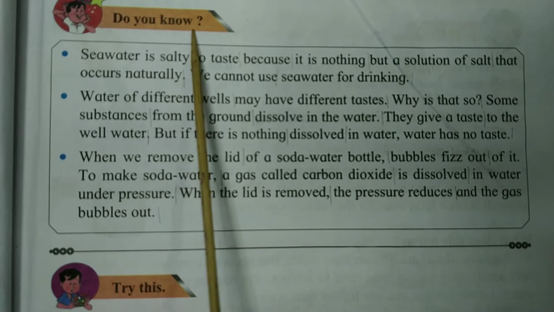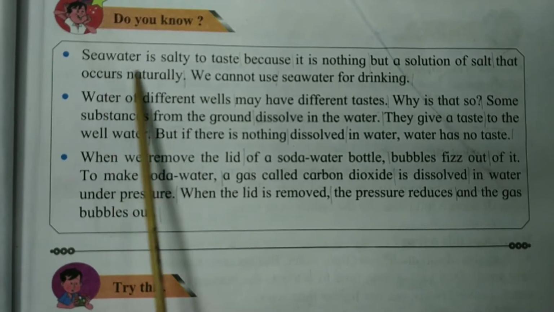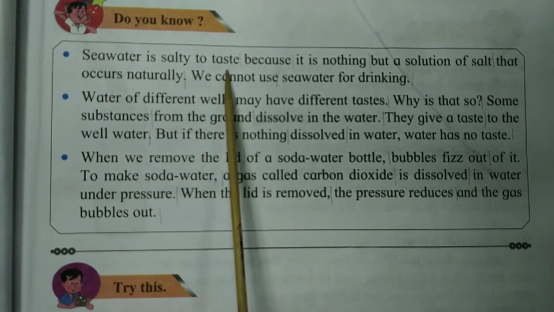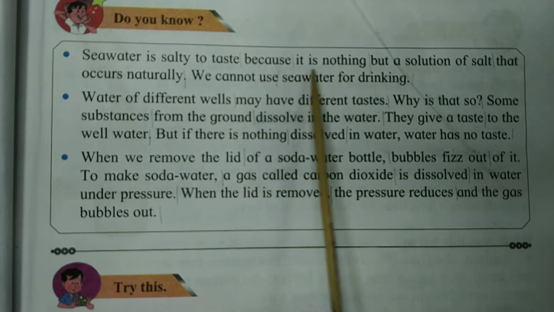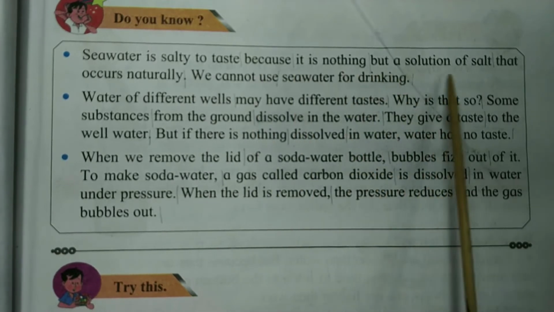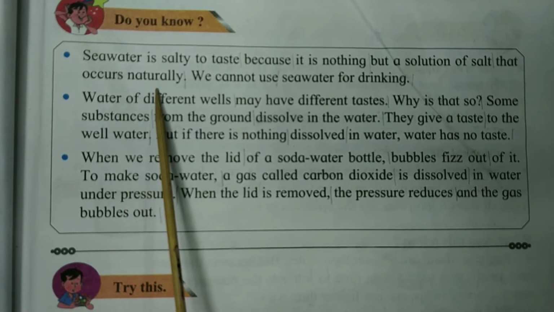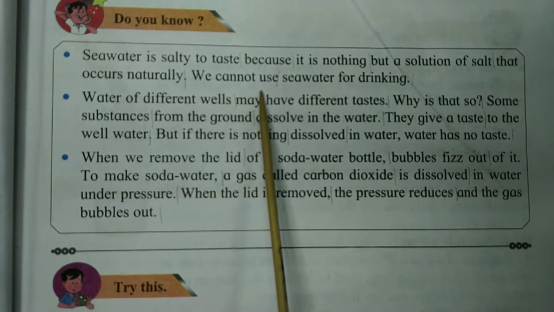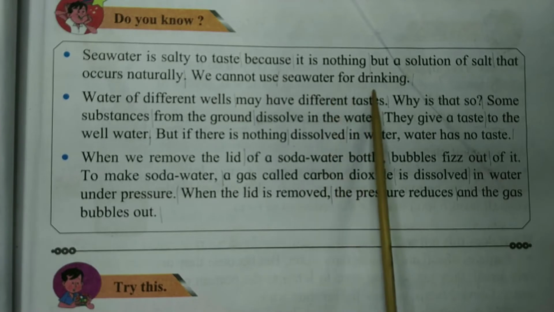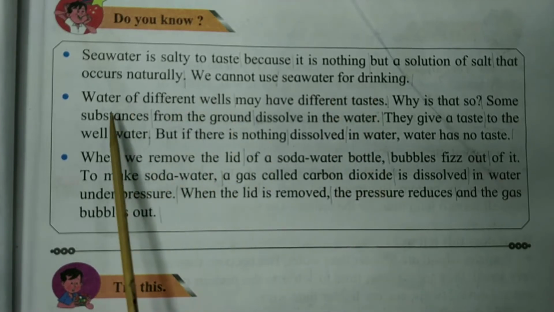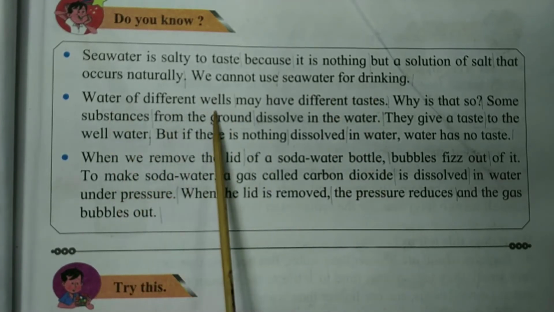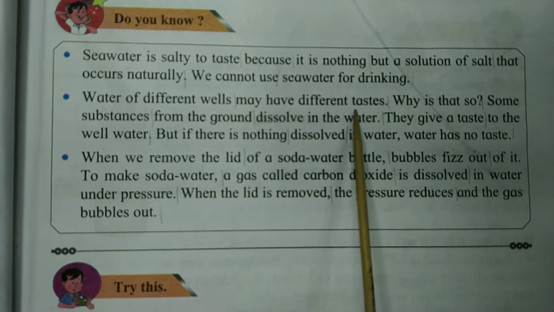Do you know? Sea water is salty to taste because it is nothing but a solution of salt that occurs naturally. We cannot use sea water for drinking. Water of different wells may have different tastes.